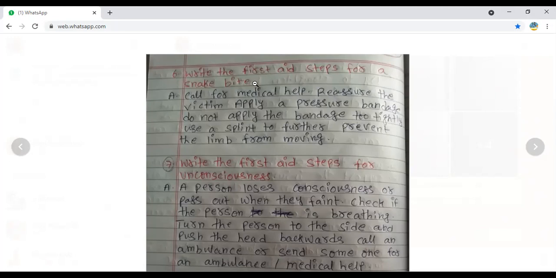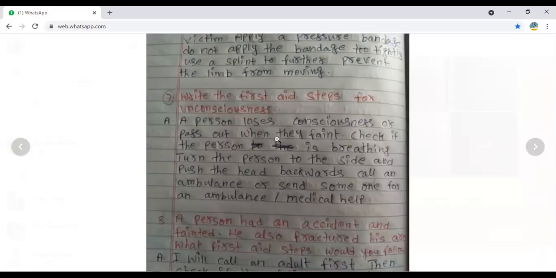We should tie in a medium manner, as well as use a splint. Use a splint to further prevent the limb from moving. Suppose if we have any support, you can give the support for the limb also. Limb means a leg.